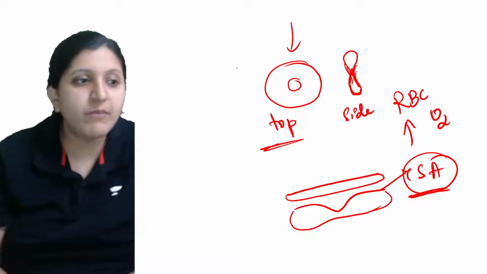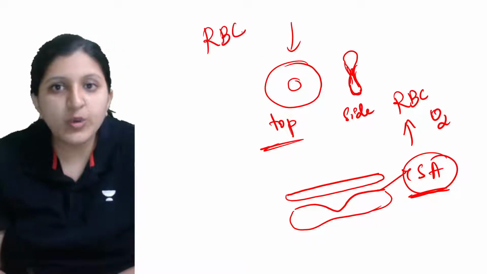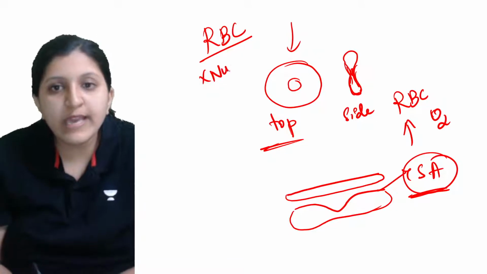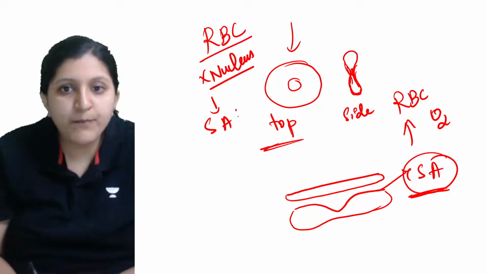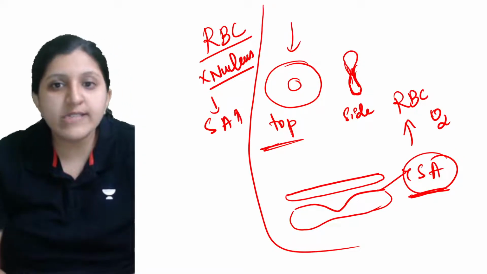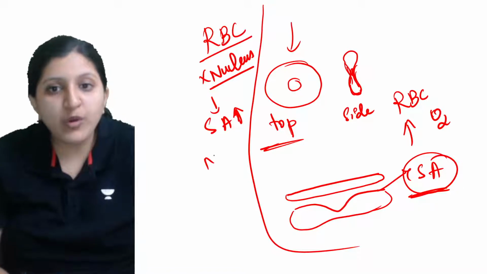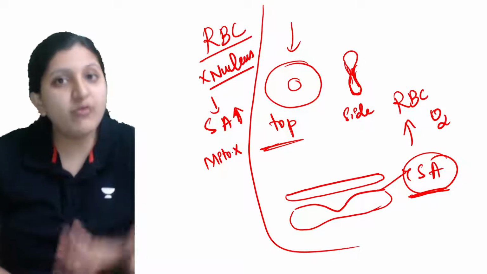Now when we mention that the RBC is devoid of a nucleus, there is no nucleus, so the surface area is more. I'll just write this. Surface area is more. Now mitochondria is absent. So when mitochondria is absent, what is the benefit?